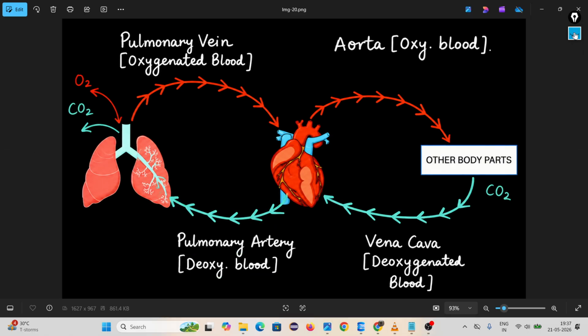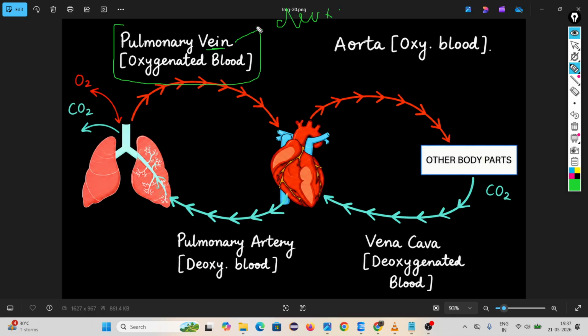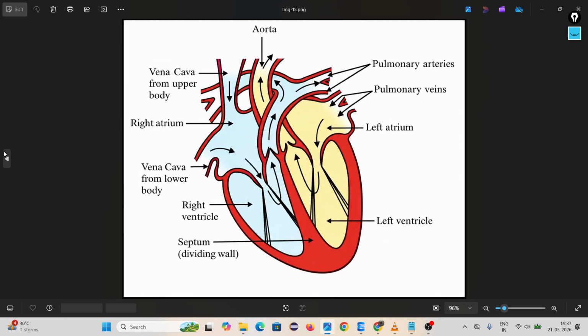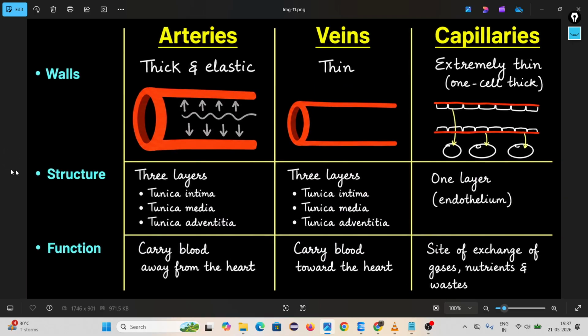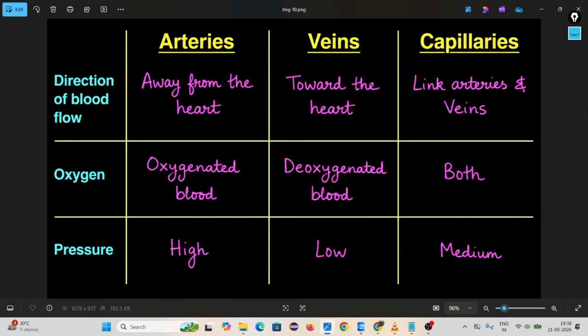Same thing for the pulmonary vein. All the veins carry deoxygenated blood, but only one vein is there, called the pulmonary vein, that carries oxygenated blood. This is the exception you have to remember. Then we'll learn about pressure.